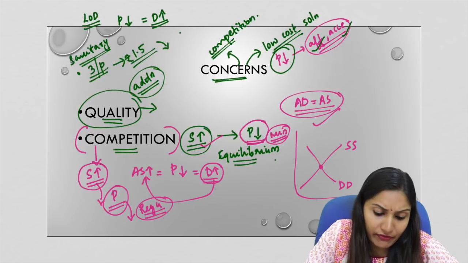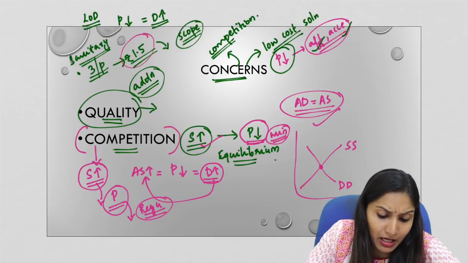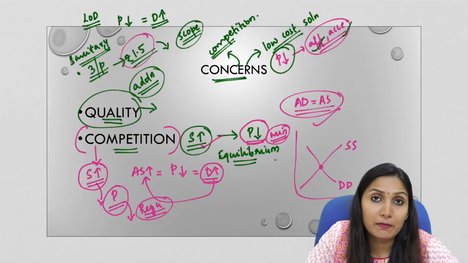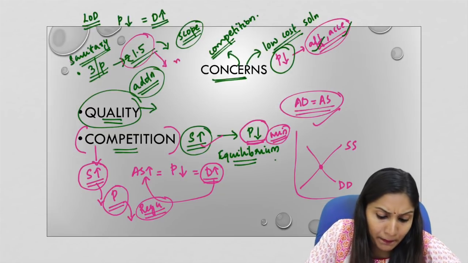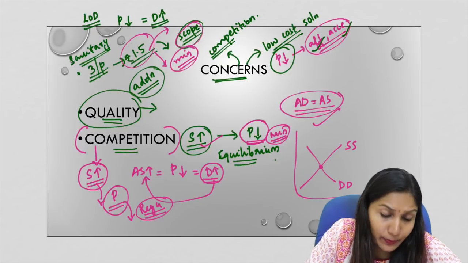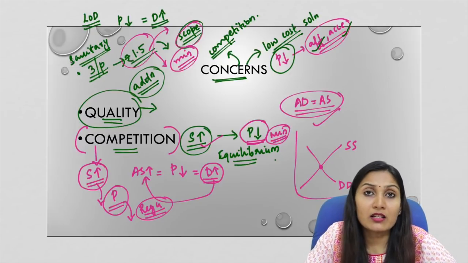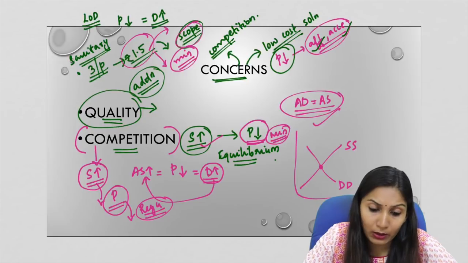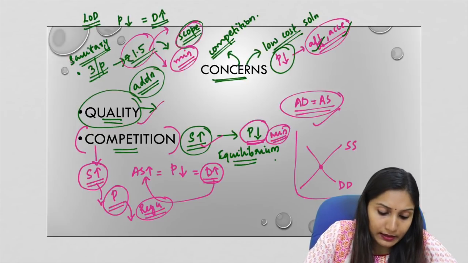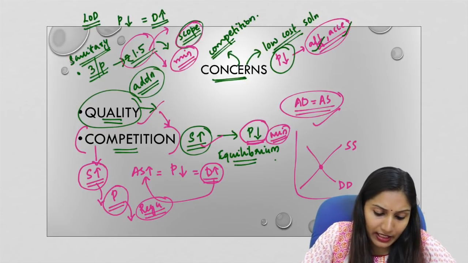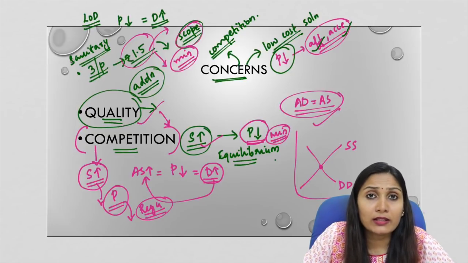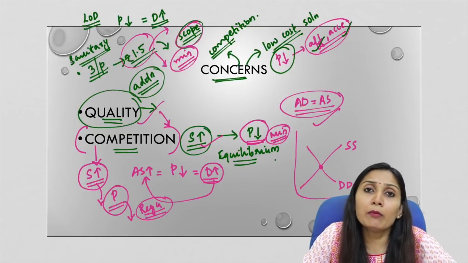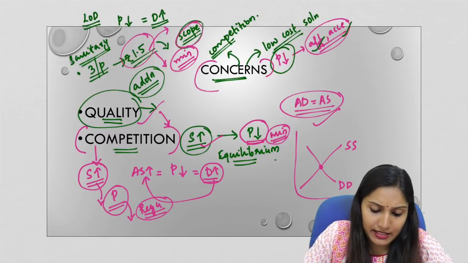So here there is very little scope for a price cap, because the market is already selling these products at the lowest price, the minimum price. So if the government is again trying to bring down the prices, the manufacturers will have no choice but to compromise on the quality of these products. So quality will be impacted. This is because of the increased competition, and also these products are available at the lowest price in the market. So this is the basic concern.